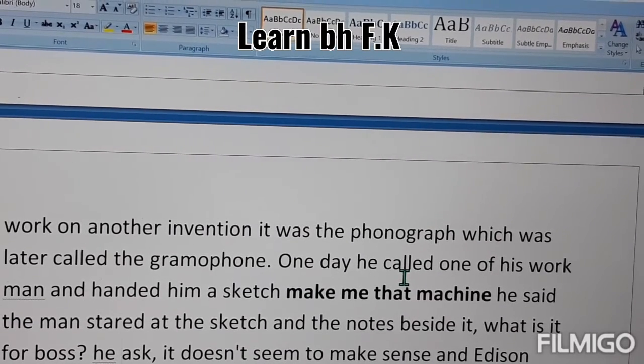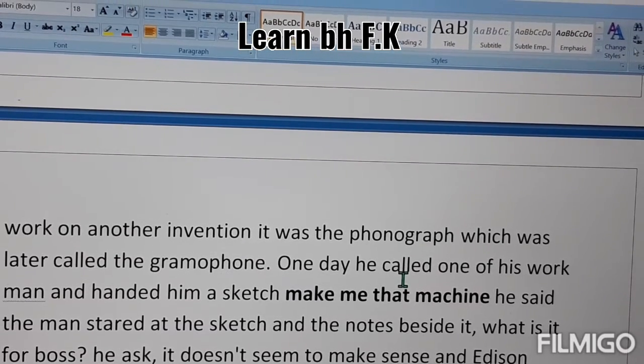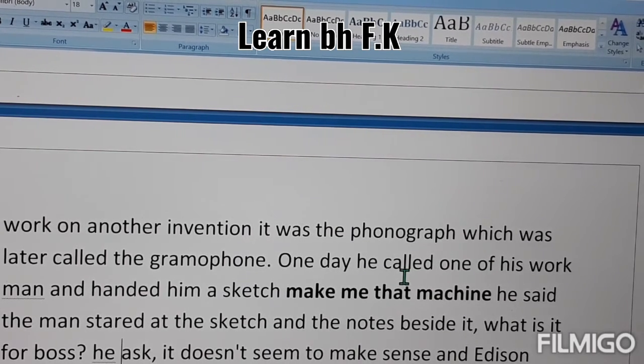One day he called one of his workmen and handed him a sketch. "Make me that machine." It means one day Edison made a sketch on paper and handed it to an employee, telling him to make that machine.